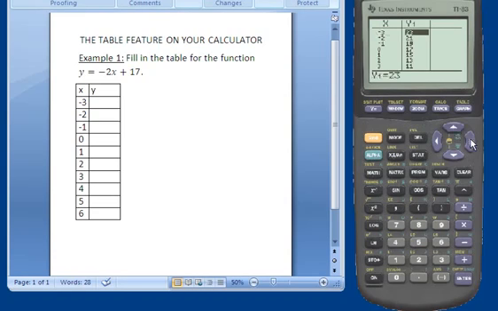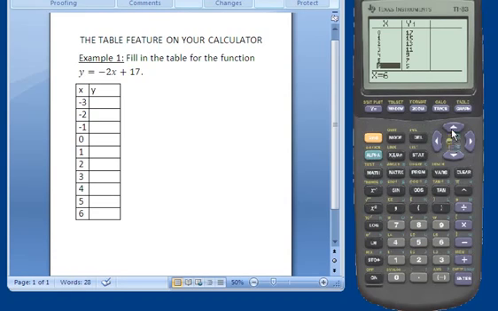If I use the right arrow to go over to the y1 column, it won't let me go above x equals negative 3 to x equals negative 4, so it won't only deal with what's on the screen. If I had a y2, I could go over there. Okay, so if I go back to my x column where I want to be, when x is negative 3, y is 23. When x is negative 2, y is 21, etc. And I need to go all the way to 6, so I would go down here to 3 and scroll down to 4, 5, 6, and see how the screen moves.